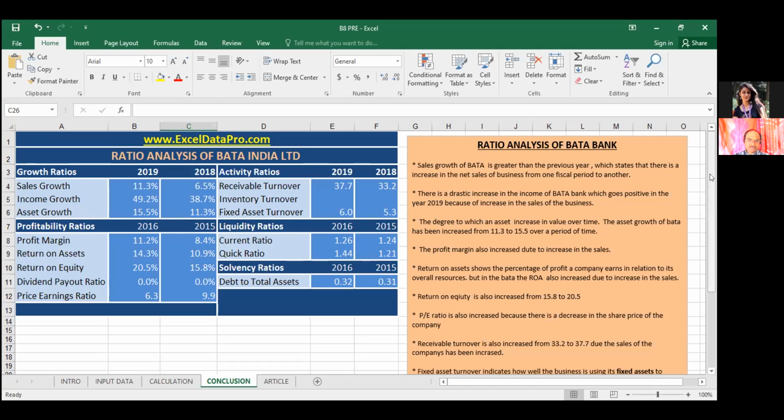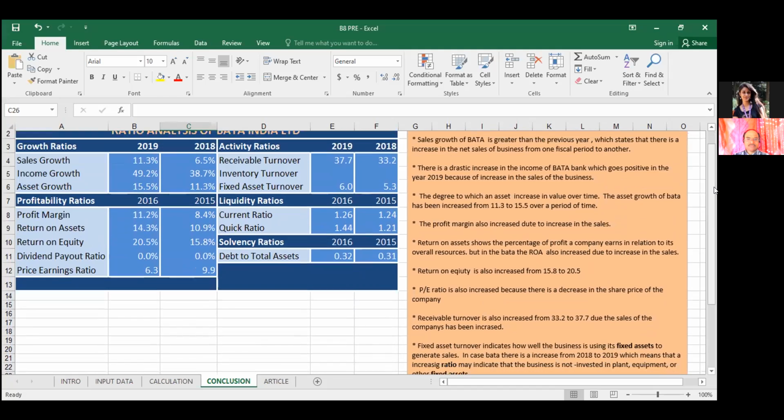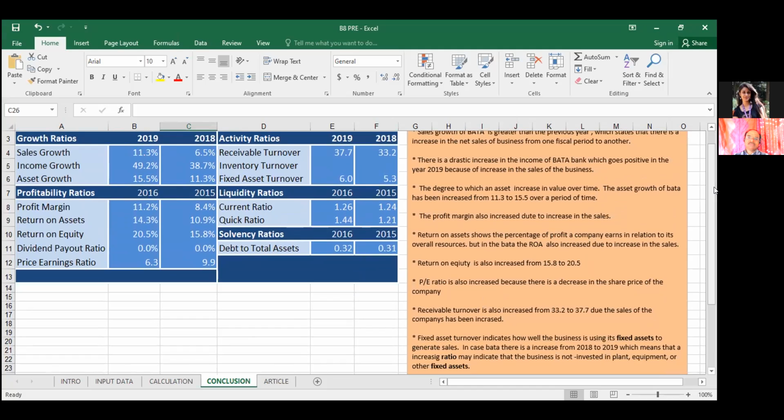Receivables turnover and inventory turnover have also increased in number. Receivable turnover has increased from 3.2 to 37.7 due to the sales growth of the company. Fixed assets are also increasing. This all shows us that the investment can be made. We can easily invest in Bata company, and we'll have good returns on it.